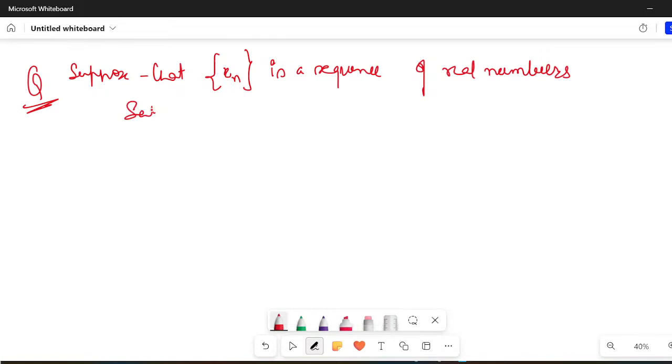satisfying the following. And what is the following? The following was given to you. I think this is an exam question. It was asked in the NET examination.